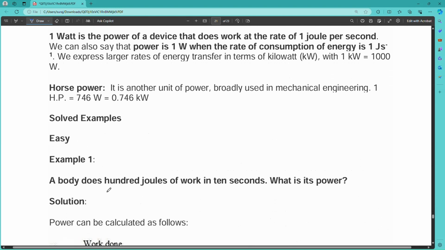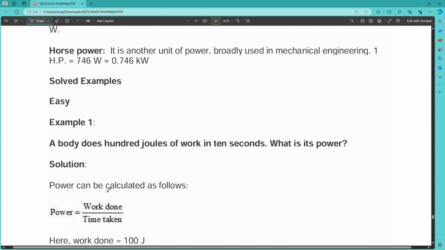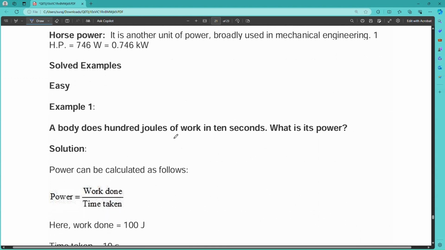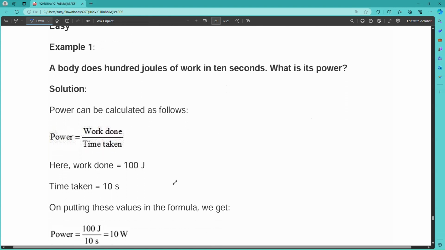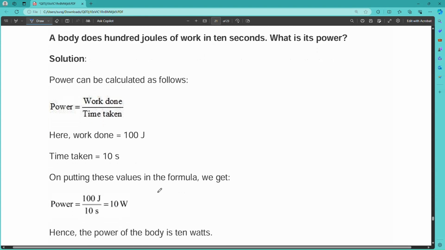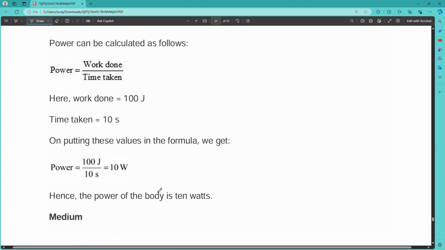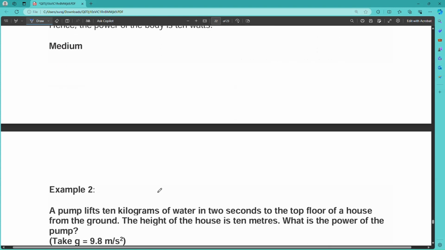Then we have some examples. A body does 100 joules of work in 10 seconds. What is its power? So simply, power is work done by time. Here work done is given as 100 joule and time taken is 10 seconds. So power will be 100 by 10, that will be 10 watt. So it is very easy.